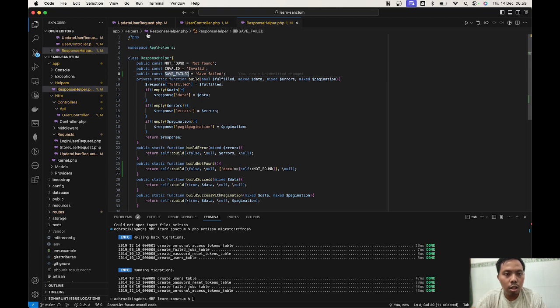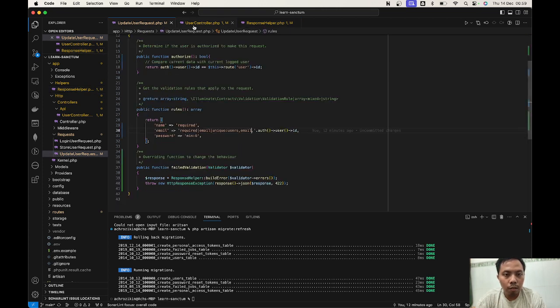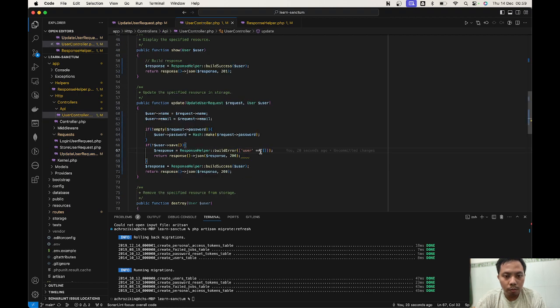And then we're gonna use this constant, something like this. Don't forget to write our class first. If there is an error, we can try to give 500. If the user is not saved, he's gonna build a response, build error, and then the response gonna be put in response JSON. Let's try this.